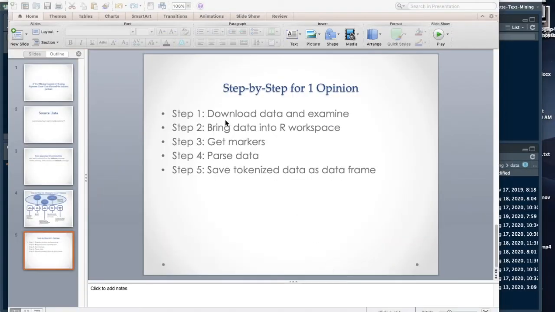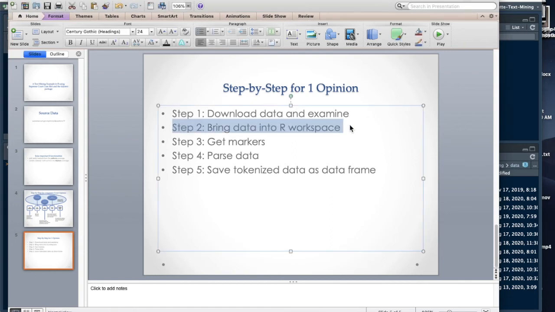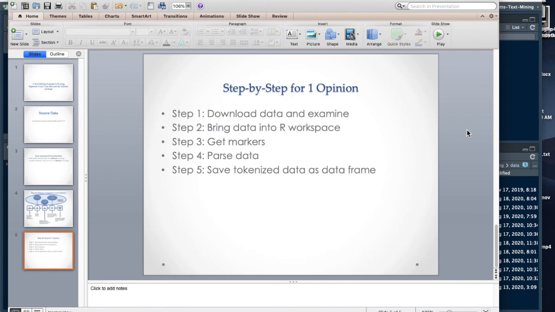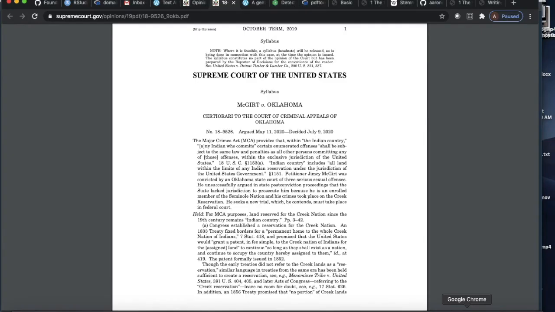Step one, we just walked through downloading these PDF files. We walked through the act of downloading one of these PDF files that contained a case from the 2019 session of the Supreme Court from the supremecourt.gov website. In step two, we're going to take the text from that PDF file and bring it into the R workspace. I'm going to show you how to do that real quick.